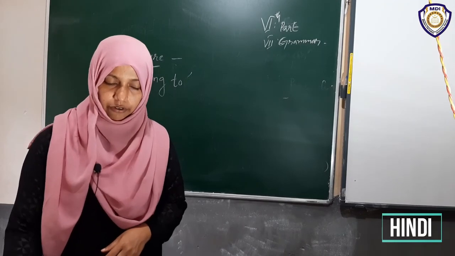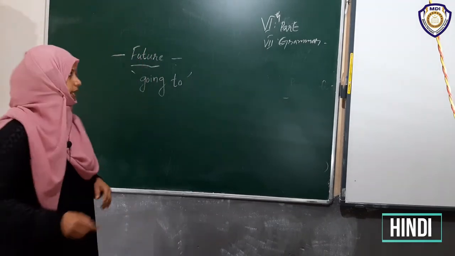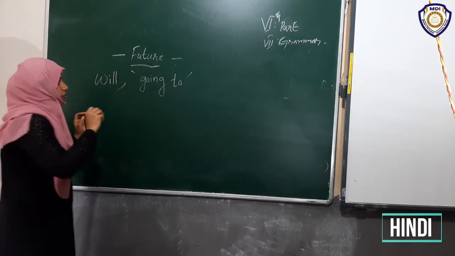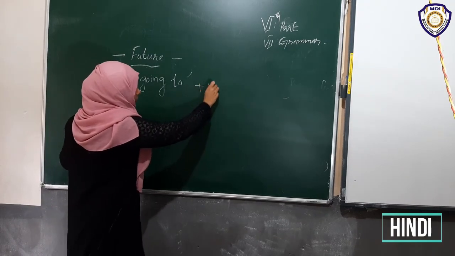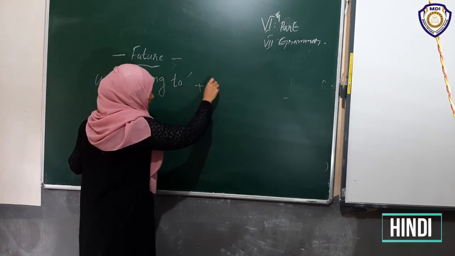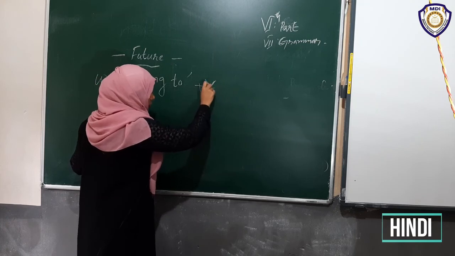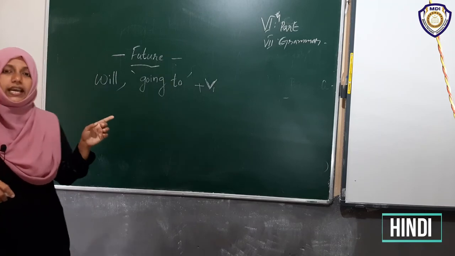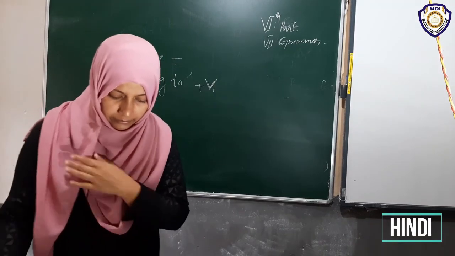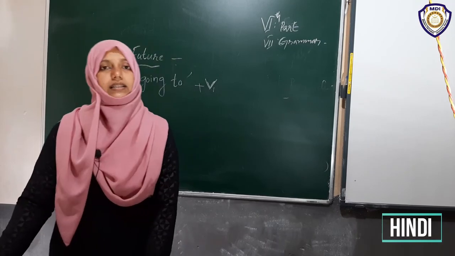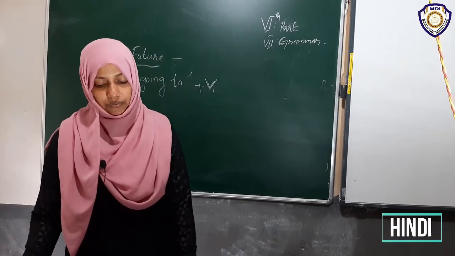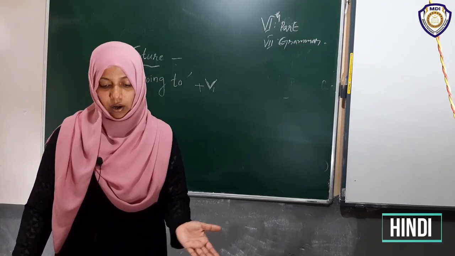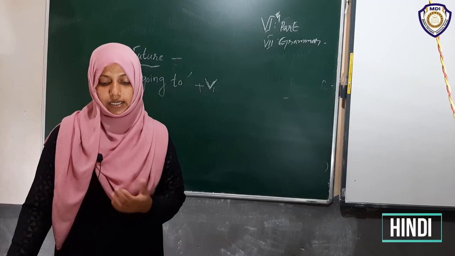In the future tense we are using will, going to, and so on, plus V1. In the simple future we are using the first form of the verb. Don't forget, we use the first form of the verb. Then we are going to discuss will. We use will for expressing future time when we make an instant or spontaneous decision to do something.